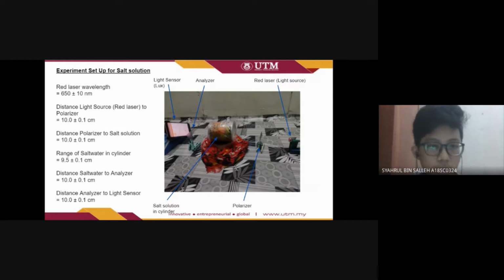The distance from the red laser to the polarizer is 10 cm, and the distance from the polarizer to the salt solution is 10 cm also. The height of salt water in the cylinder is 9.5 cm. The distance from the salt water to the analyzer is 10 cm, and the distance from the analyzer to the light sensor is 10 cm.